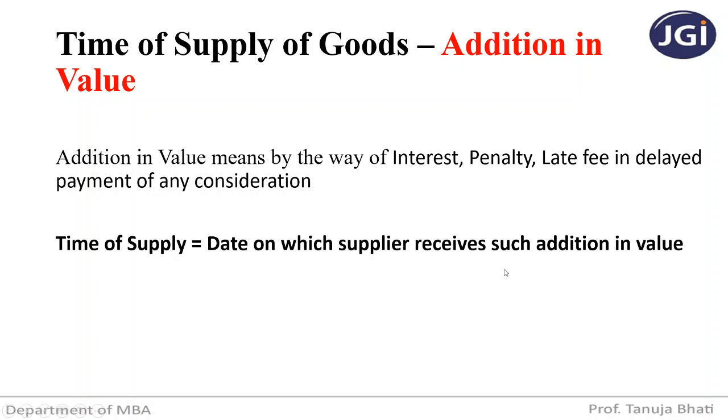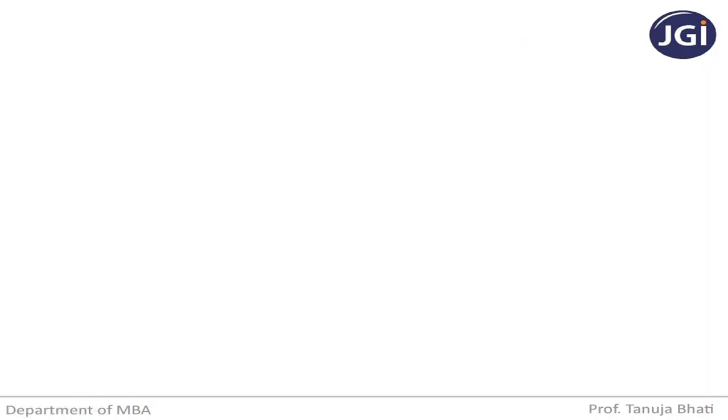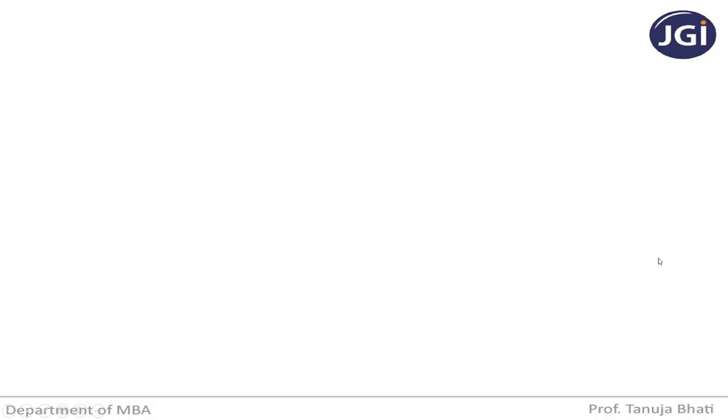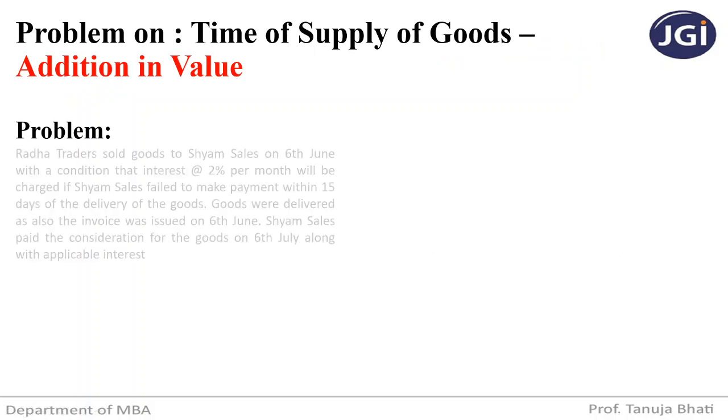And for that 50,000, you have to see section 12 subsection 2, that is under forward charge. So remember that time of supply in case of addition in value will be the date on which the supplier receives such addition in value. So let us see a problem on this.